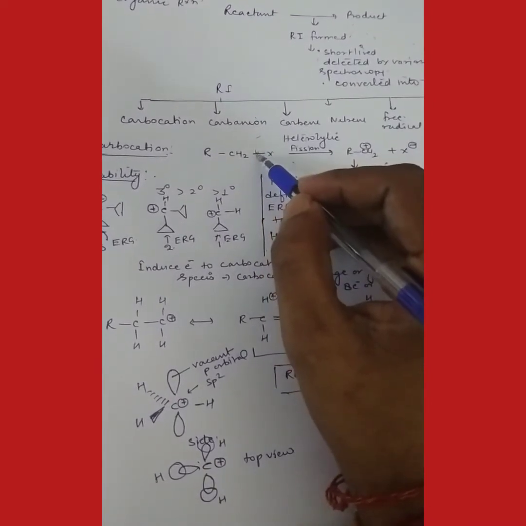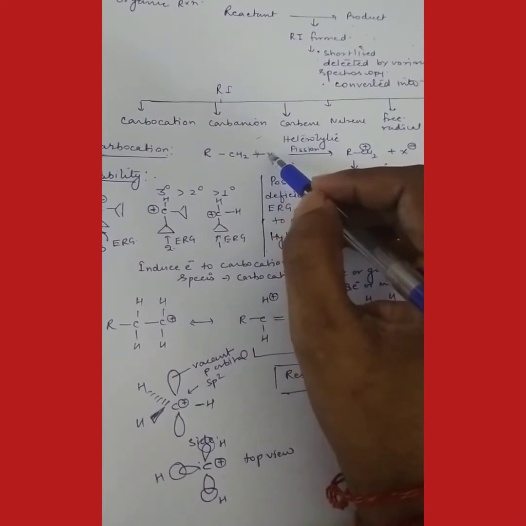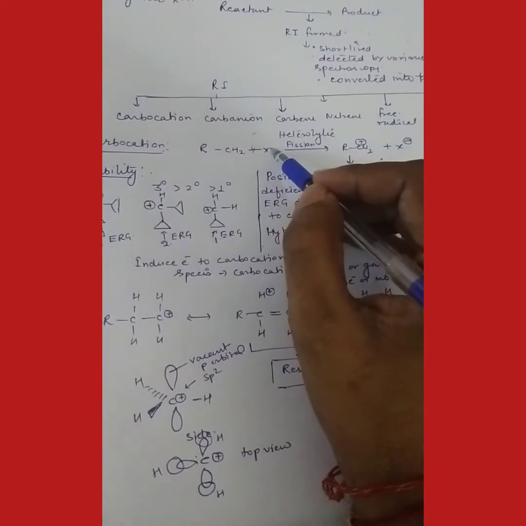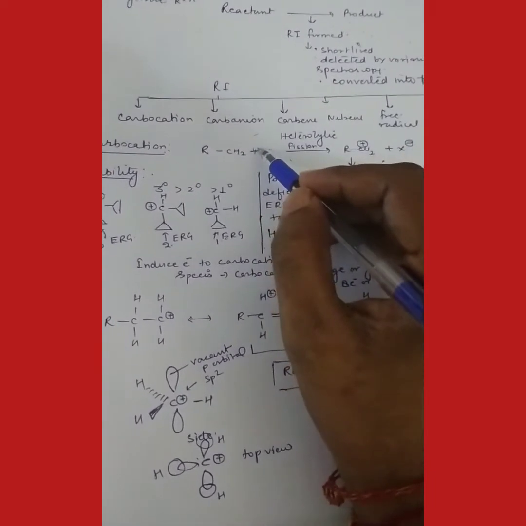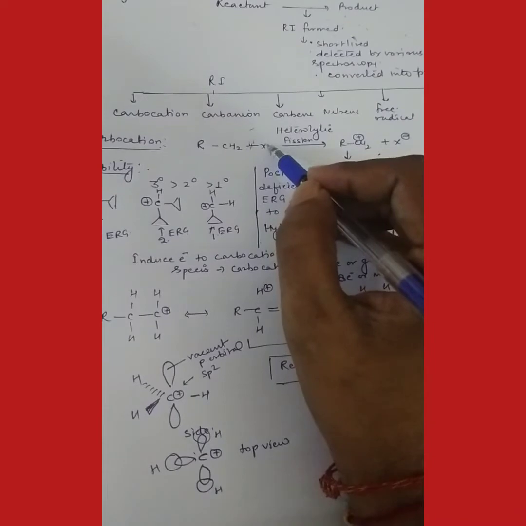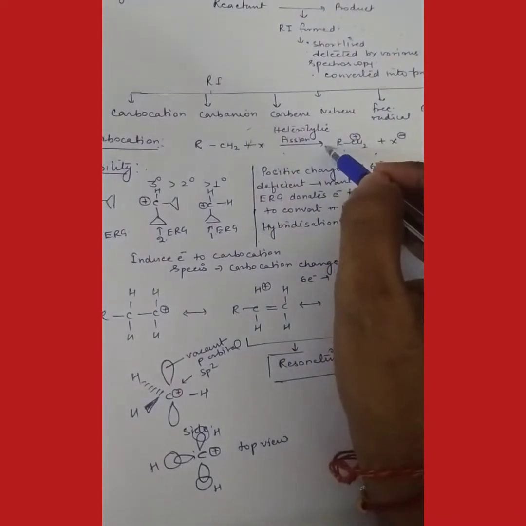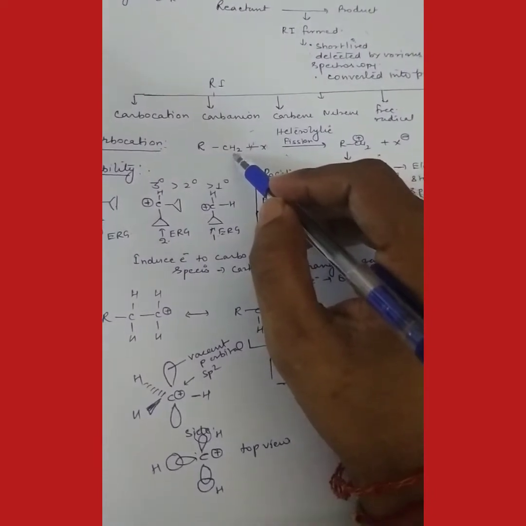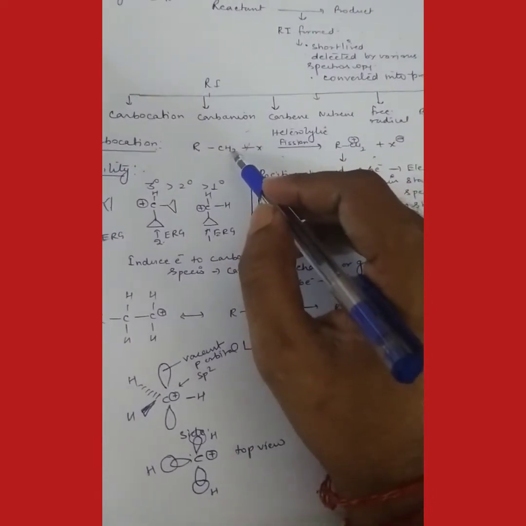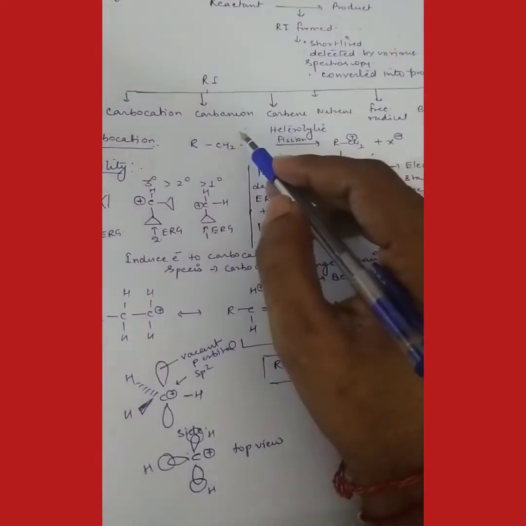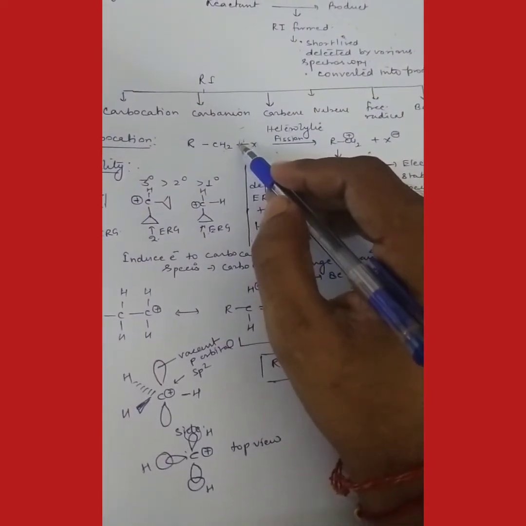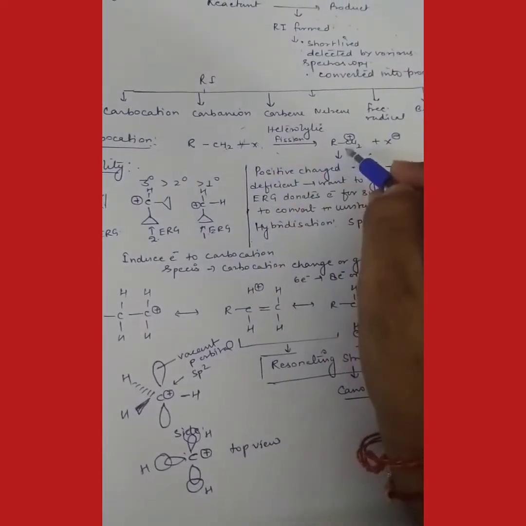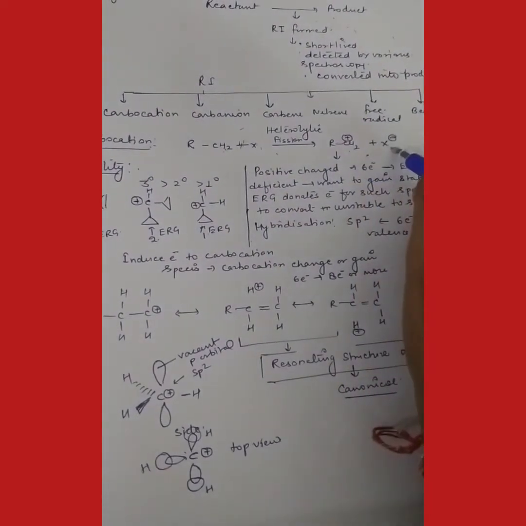Okay, so here in heterolytic fission, X is electronegative, and its electronegativity is higher compared to carbon. So that's why the two electrons go to X, and it is converted to X minus. And carbon is converted to C plus, means it is converted to a positive cation, because it loses two electrons, as both electrons go to X. So that's why it will produce a carbocation and X minus.